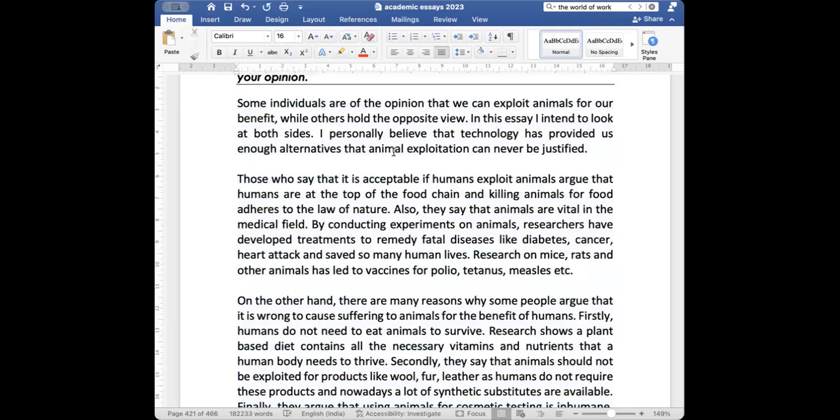Some individuals are of the opinion that we can exploit animals for our benefit, while others hold the opposite view. In this essay, I intend to look at both sides. I personally believe that technology has provided us enough alternatives that animal exploitation can never be justified.